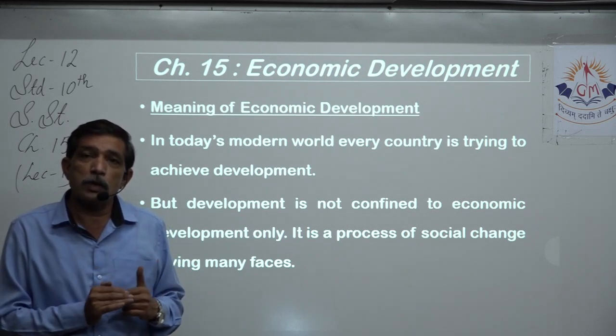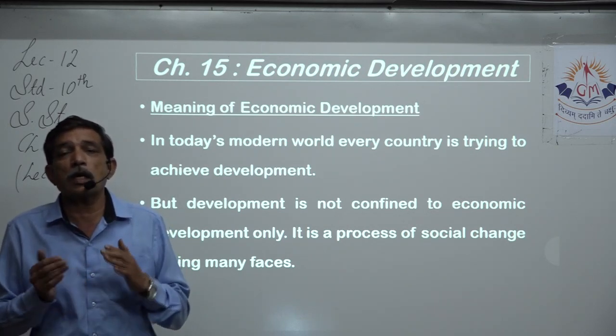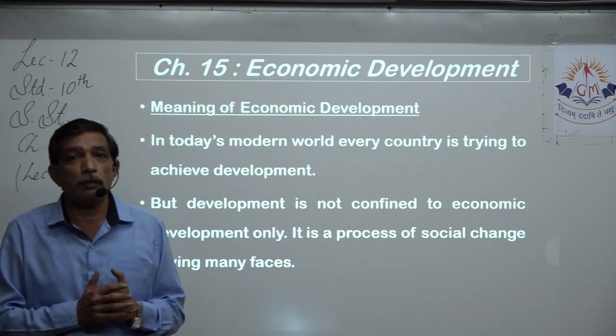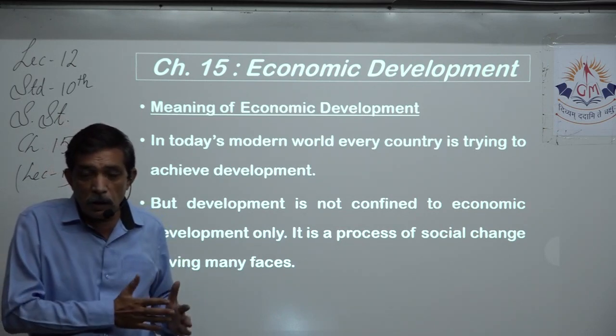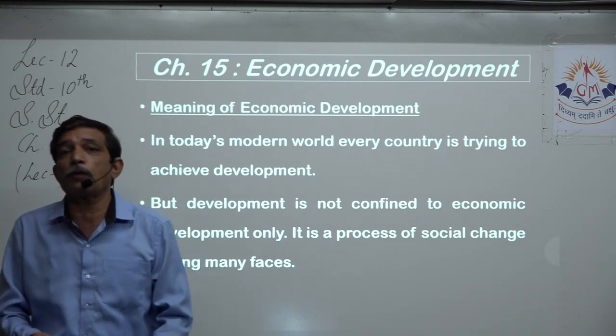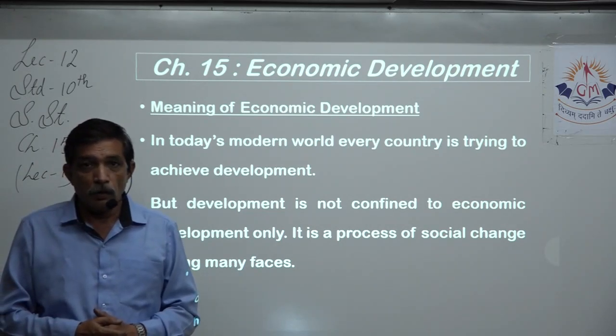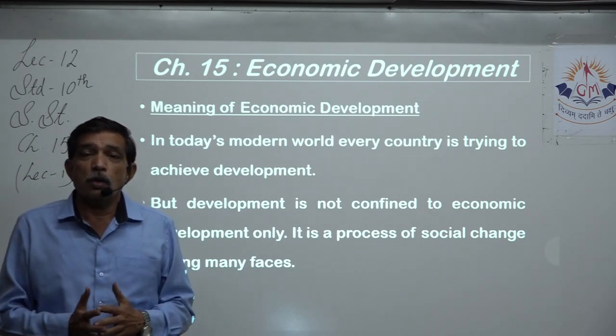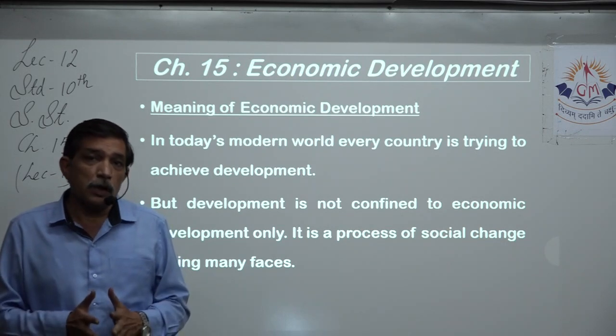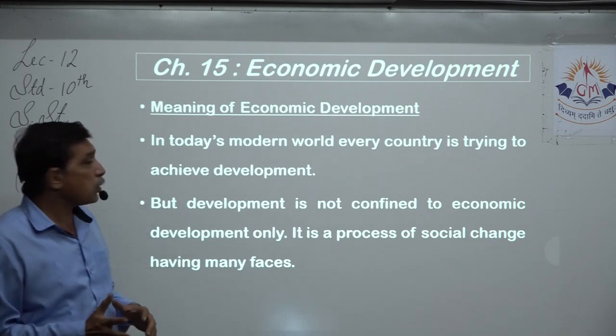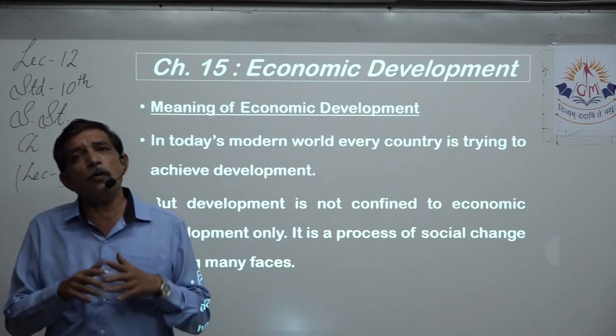Sometimes it even goes in minus, because the government is not able to get money from the people. Now when it gets money from the people, then it can do something for the people, right? So in today's world, each and every country is trying to achieve development in whichever way.